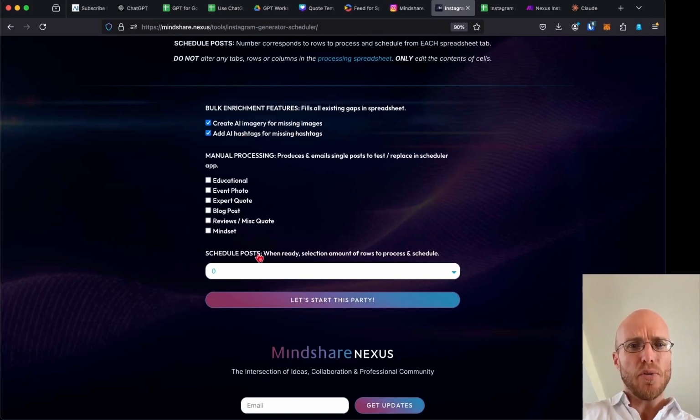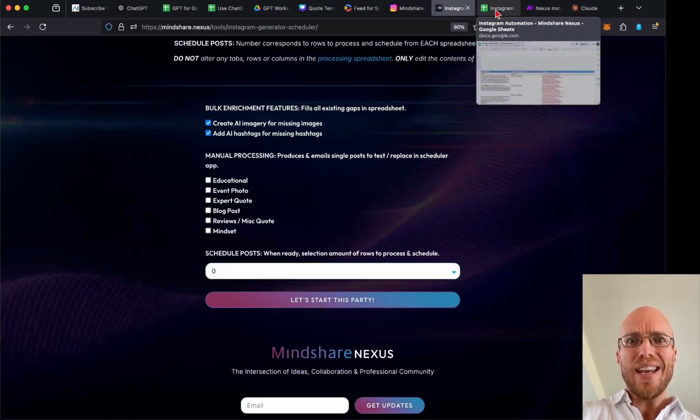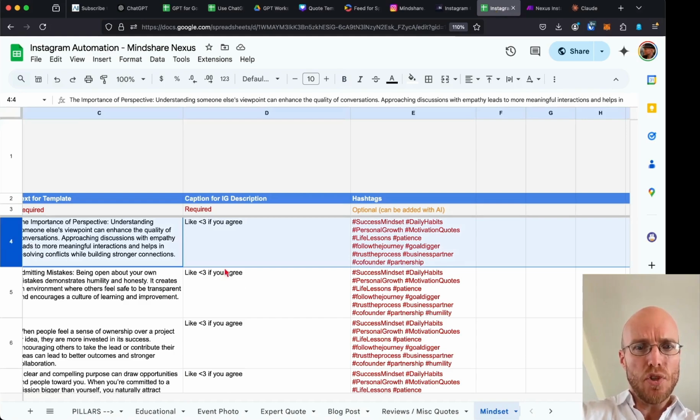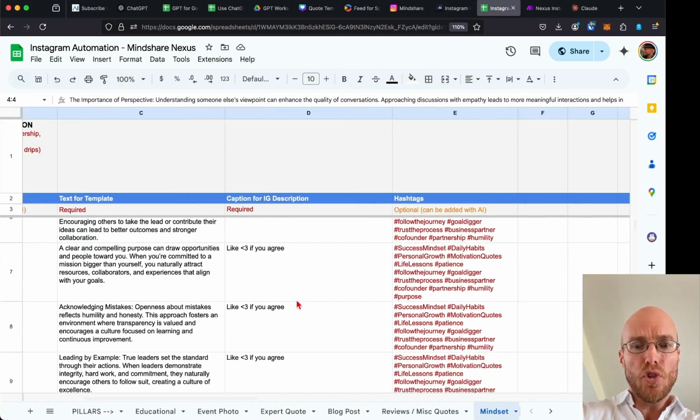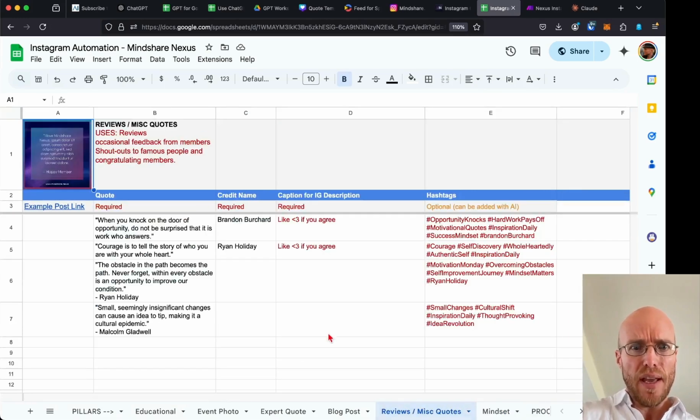These are just test posts. And then all they would need to do is press schedule, and it goes instantly. It takes the first row out of here if you just choose one row. If you choose 10 rows, it will process 10 different rows and schedule them into their scheduling app, and then post one every day. And here's where you can see the power of where you could consider using GPT for Sheets, for spreadsheets, for captions, whatever.